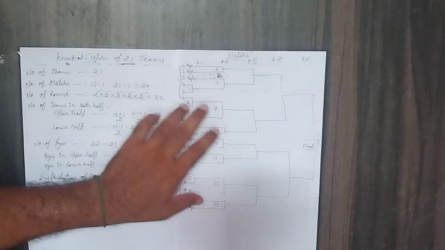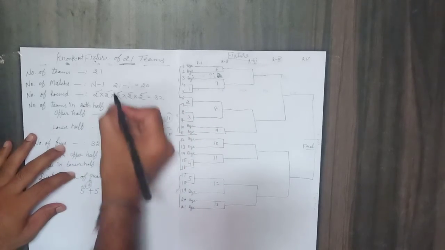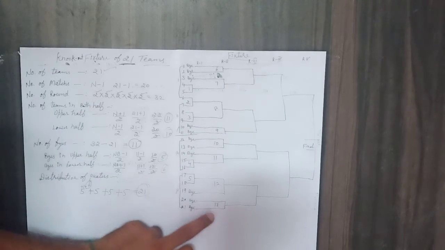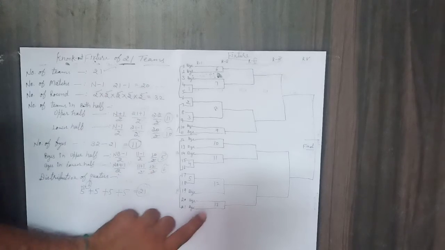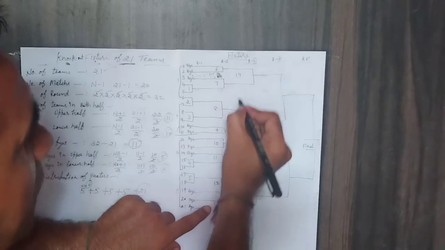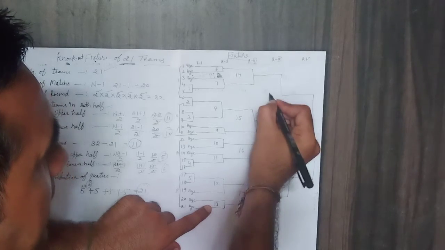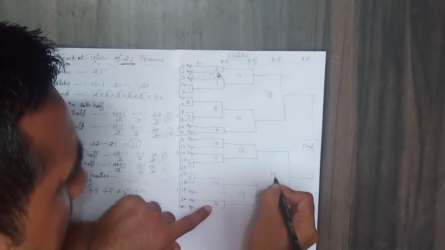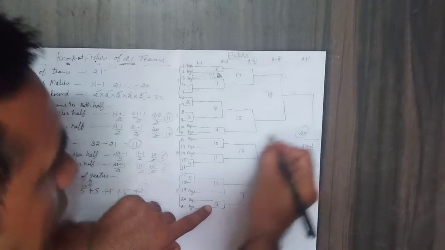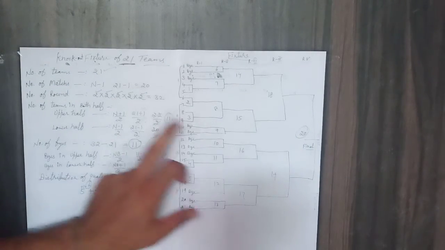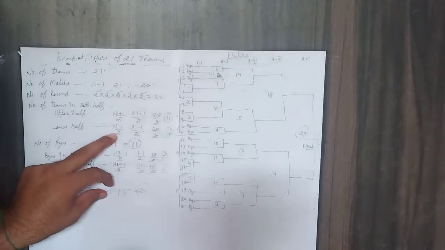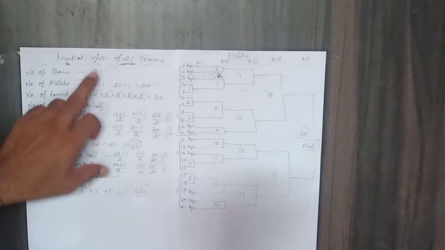Total number of teams 21. Number of matches 20: 13, 14, 15, 16, 17, 18, 19 and 20. This is the final, match 20. Total number of teams 21.